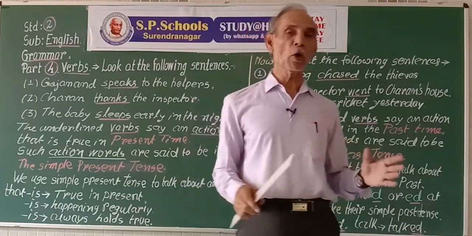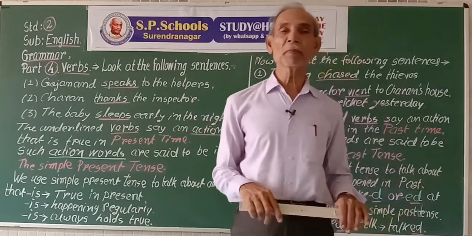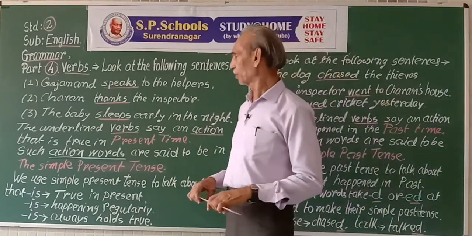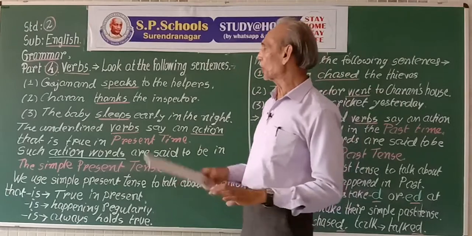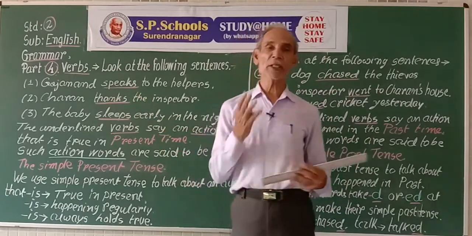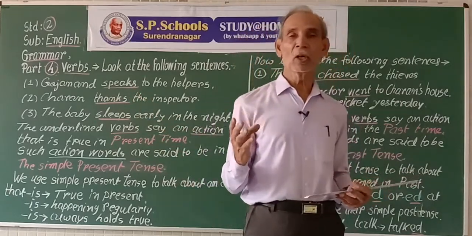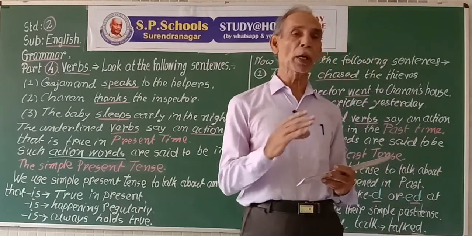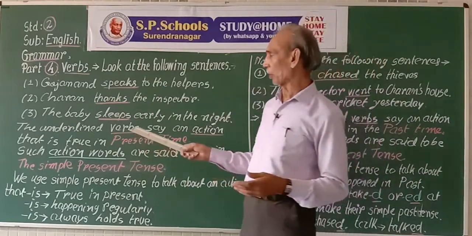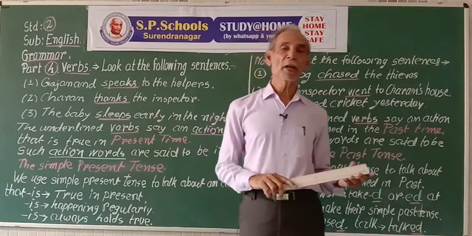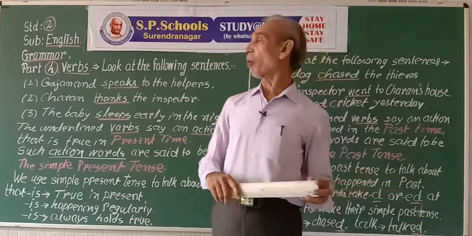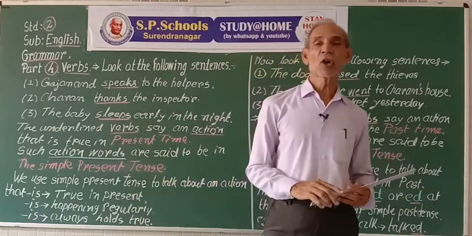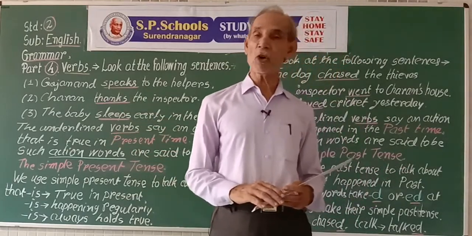We do not go to the museum daily. That is the negative form. We use do not for first person singular and plural, or second person, or third person plural, or plural noun. And we use does not for third person singular nouns, or he, she, or it.